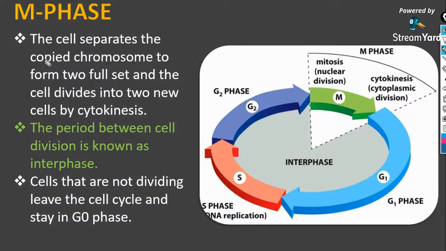So the cell separates the copied chromosomes to form a full set. That is known as cytokinesis. And interphase is the period between cell divisions. The period between two M phases is known as interphase. Therefore, the period between two successive cell divisions is known as what? The interphase. Clear with that?